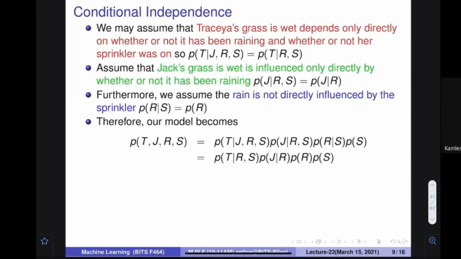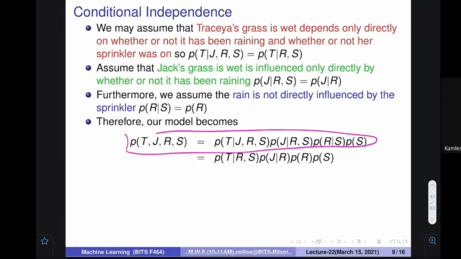So this was the equation that we wrote a few minutes back. If we include our world knowledge, then we can say that this quantity is RS from here, this quantity is actually probability of JR, and this quantity is equal to probability of R. So we can write this expression in this simplified way.